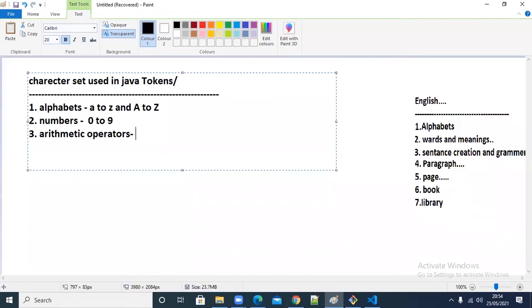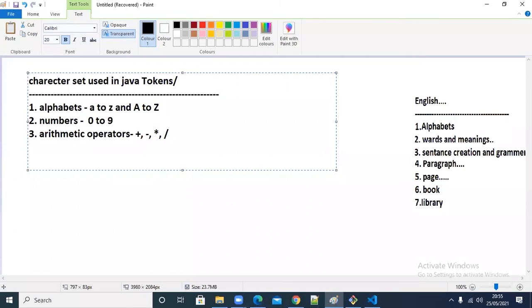So what are they? They are plus, minus, and multiplication is star. We don't use 'into', we use star. In computer languages, if you want to represent multiplication, the operator is star, which is the asterisk. We can't use x. This is not 'into'. Asterisk is the 'into', and then division.